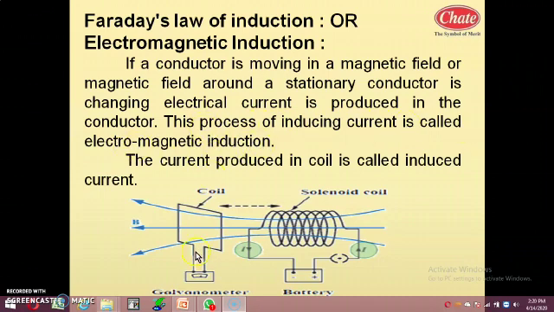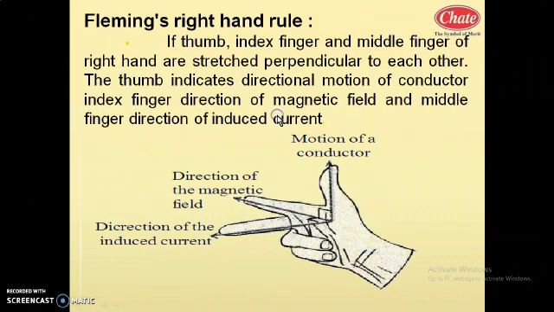So here we found that current is induced in this conductor. Here the conductor is taken in one particular shape such that its two ends are connected to the galvanometer. This process of inducing current is called electromagnetic induction. The current induced in the coil is called induced current. So this is the statement of electromagnetic induction.